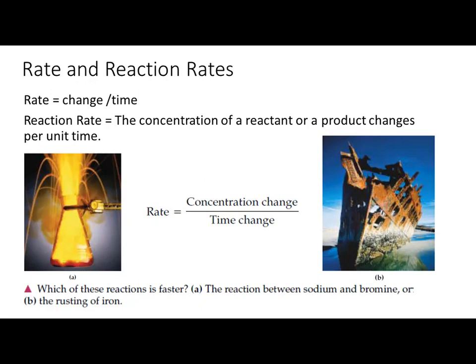This rusting is a very, very slow process. It takes years to get a ship with such oxidation of the iron. So the first one is fast, the second one is slow. Now you can define which one has a fast rate. The change in concentration per time is fast over here. If I give the same time, let's suppose only 2 minutes for both reactions, 2 minutes for A and also 2 minutes for the rusting.